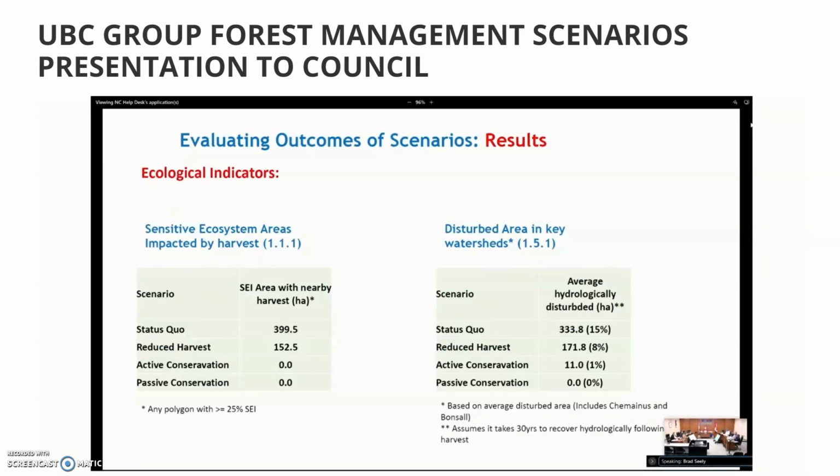scenario. So I just want to point out that when we start to summarize these scenarios in the end, we do take into account these different relationships in area and disturbance, and we use those to quantify them later. And so you'll see what I mean when we get to the last part. Next.